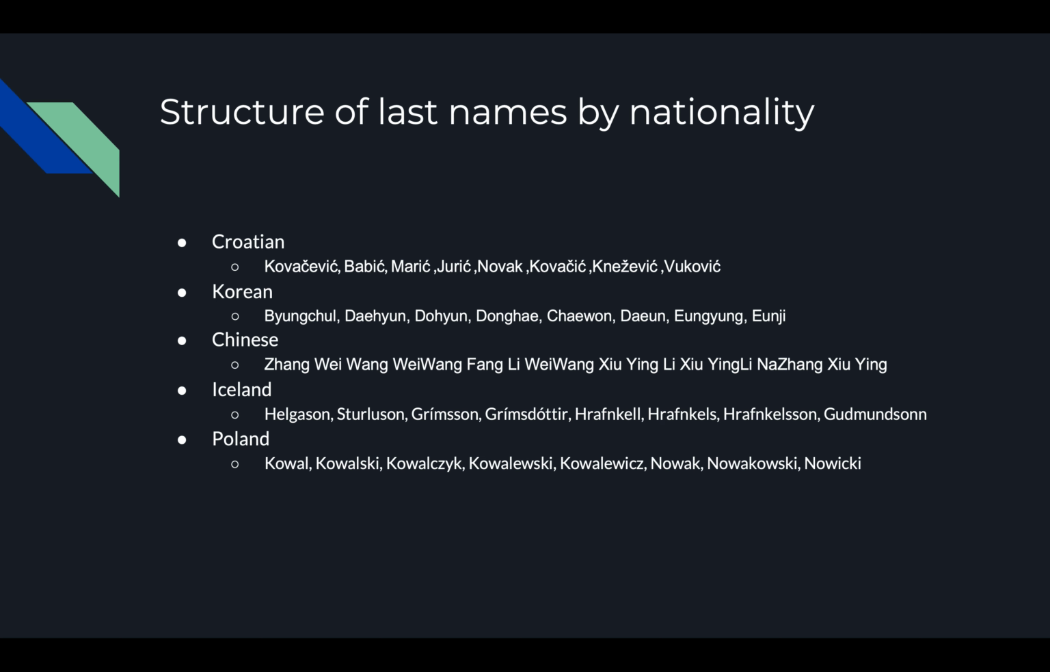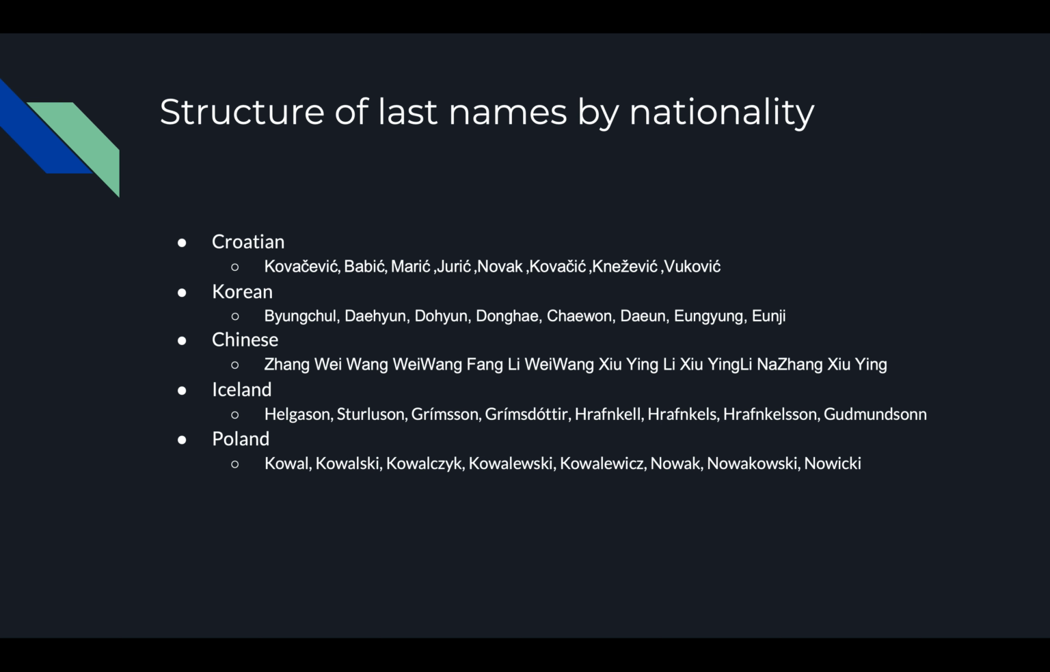The way we do this is that last names typically have the same structure by nationality. Croatian last names usually end with ich, as you can see in our examples: Kovacic, Babic, Maric, Juric. All Croatian last names have that same IC structure at the end, and we're going to try to make a network memorize these similar traits. Not only for Croatian, but for Korean, Chinese, Icelandic, and Polish last names, they all have similar structures.